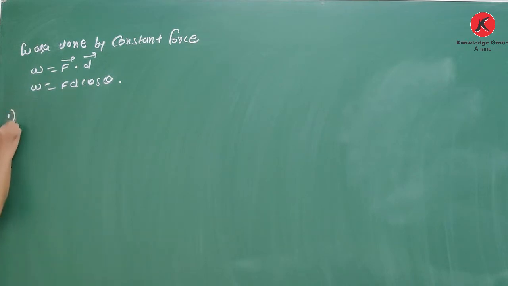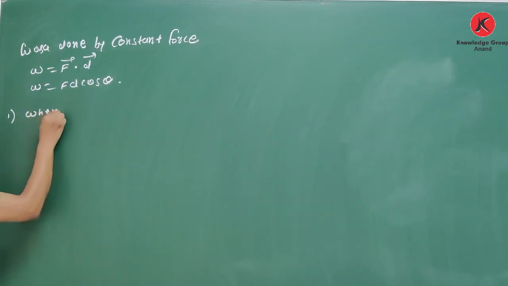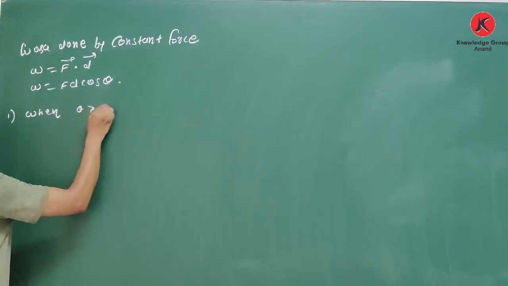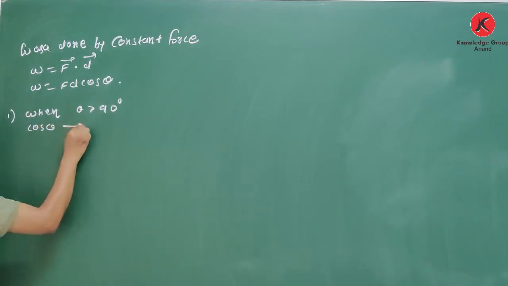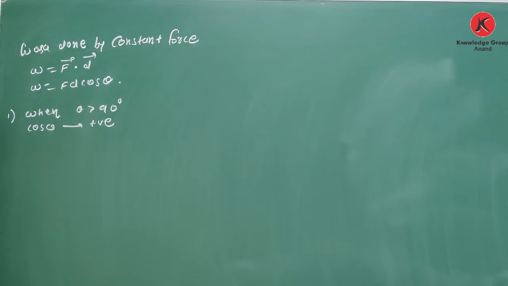Case 1, when theta is less than 90, that is first quadrant, and we know that in first quadrant cos theta is positive. So obviously work done is also positive. Clear about this? Okay.